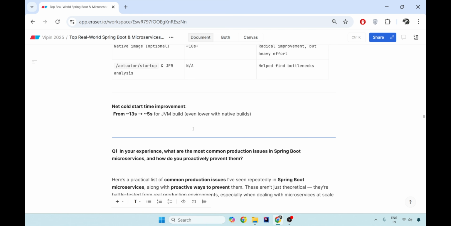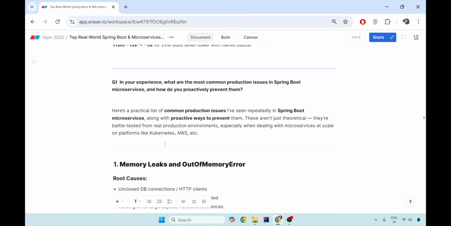if you reduce and optimize your cold start time during your scaling and all those things. Now, the second question is: in your experience, what is the most common production issue that you have faced in Spring Boot, and how did you proactively prevent them?